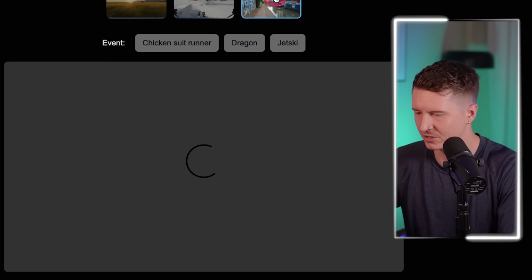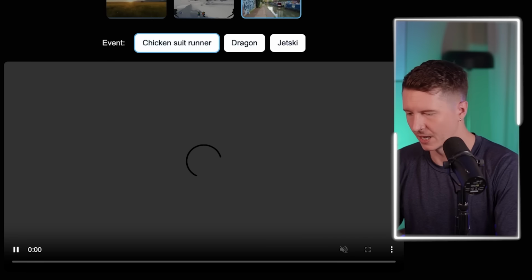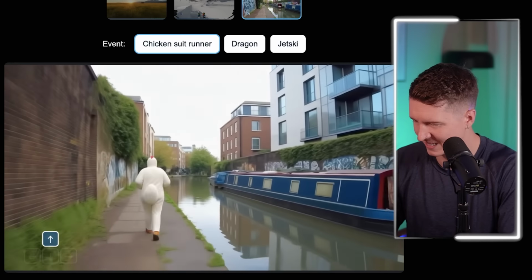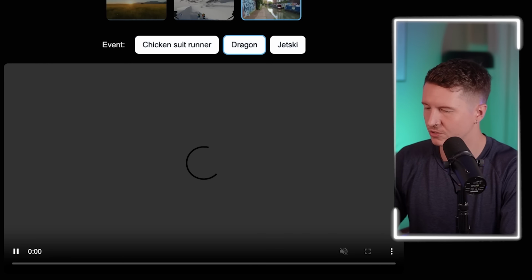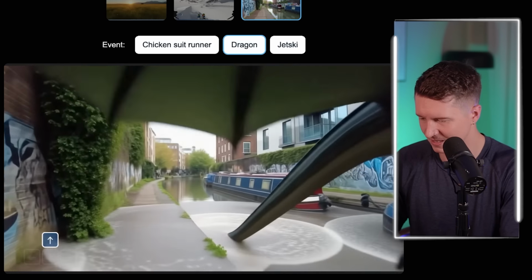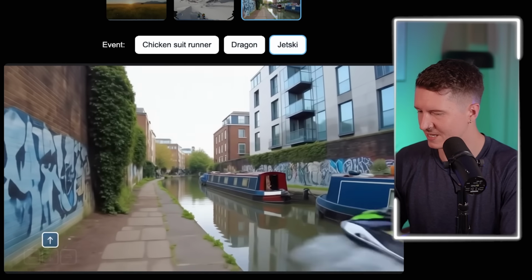Now, there is a couple of other examples. Here is one from back in London, down by the canals in East London, living it large, trying to buy a bag, and then suddenly there's a chicken suit runner, which appears out of nowhere. Of course, just what we expected. You can also see an example demonstrating a dragon appear and splashing into the canal, getting us a little bit wet. Not quite what we wanted. And of course, what everyone expects to see in a London canal is a jet ski. But the fact it's able to generate entirely new characters and actions based on the exact environment you're in in real time is absolutely astounding. And I'm quite simply blown away by this.